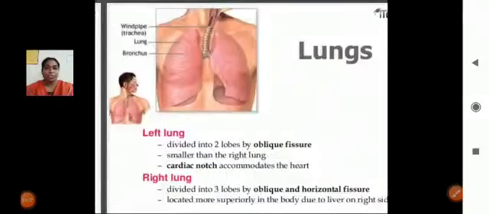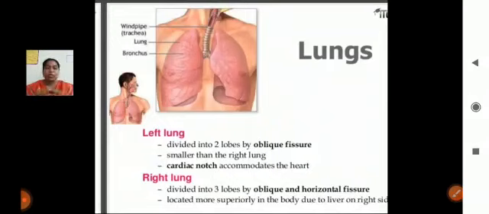Now we are going to discuss the lungs. Lungs are pinkish in color and elastic in nature. These lungs are a two-paired structure, divided into 5 lobes.